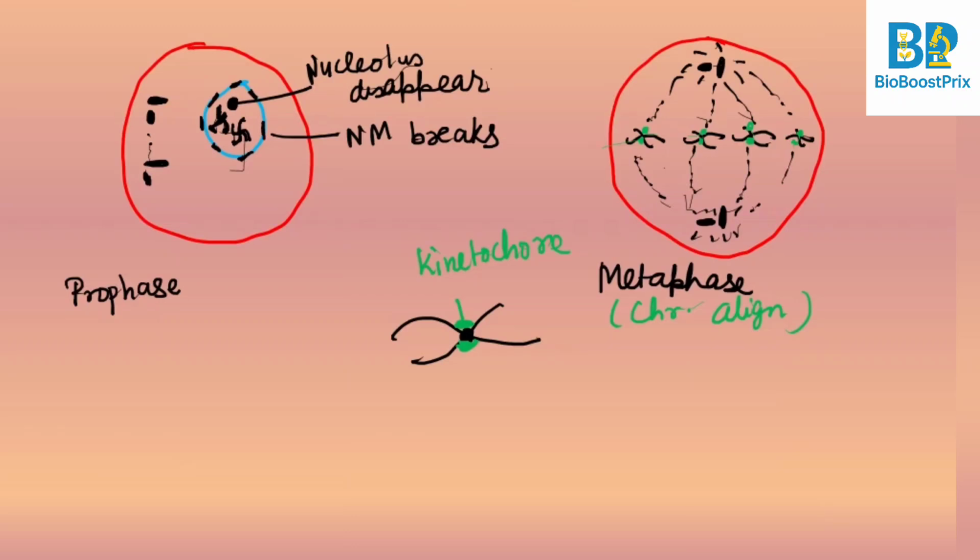Okay. So I can write this is the first stage and this is the second stage. Then the third stage is the anaphase stage. So again the cell will be there. This is your cell, and the spindle fibers start pulling it.